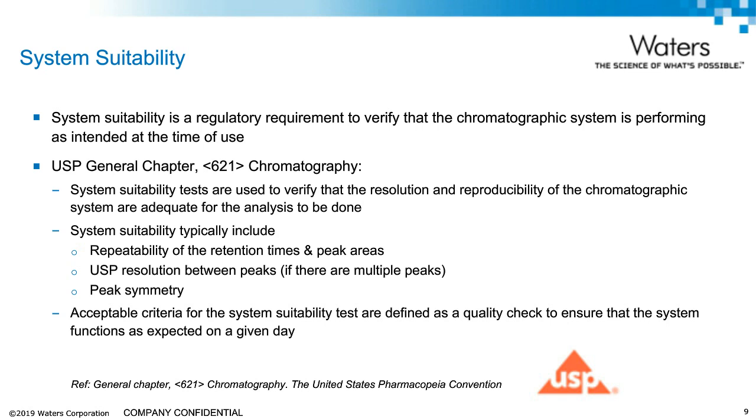According to the USP General Chapter 621, the system suitability tests are used to verify that the resolution and reproducibility of the chromatographic system are adequate for the analysis to be done. The other system suitability parameters that we offer to monitor may include repeatability of retention times and peak areas or peak symmetry. For each run, we must verify that this test meets the acceptance criteria.